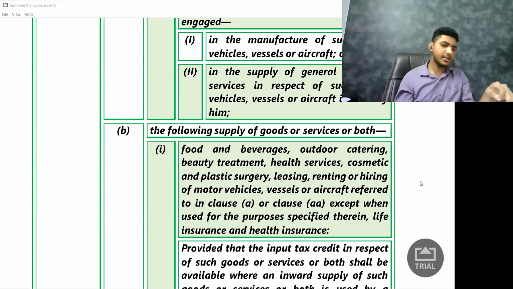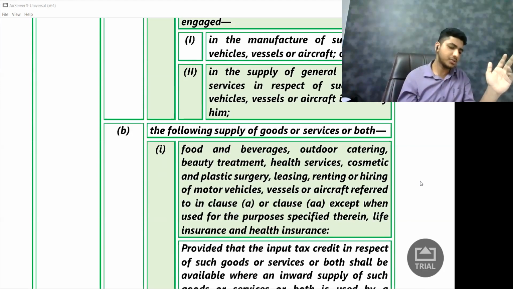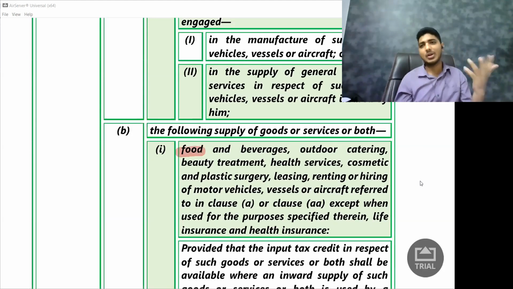Okay. Now, they are saying following supply of goods or service or both, you will not get the credit. Which and all? First one is, if you purchase food, you will not get the credit. So it may happen that I have my office. So instead of bringing tiffin from my home, what will I do? I will sit in my office, take my mobile phone, open Zomato and order some food item.